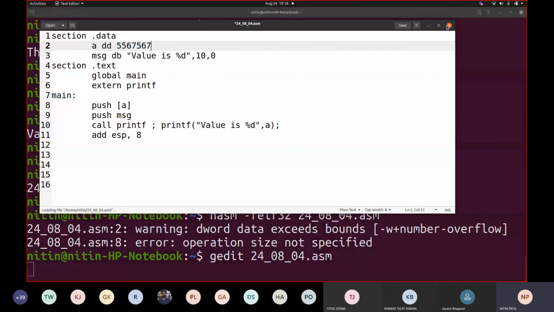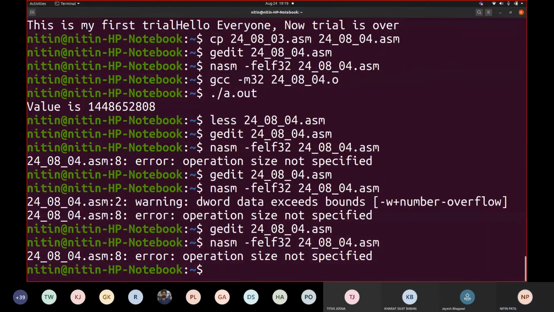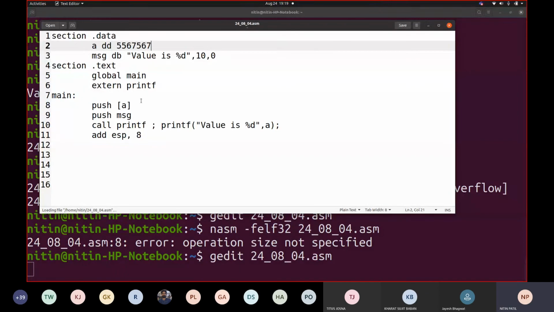Now let me remove this. Now I'm taking 567. Save. Again translate. Again it is saying operation size not specified. Now what exactly does this mean? Whenever you are trying to push this A, what should it pick from that address, because it is a 32-bit address. So you should write here D word.